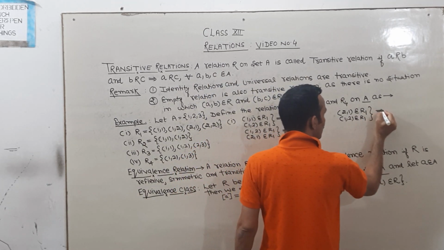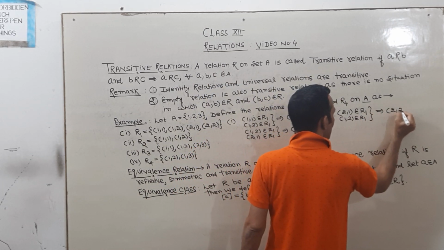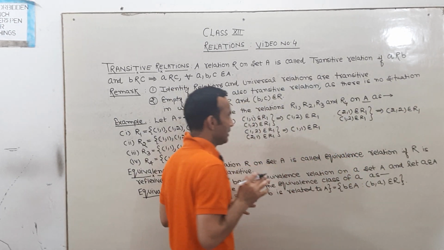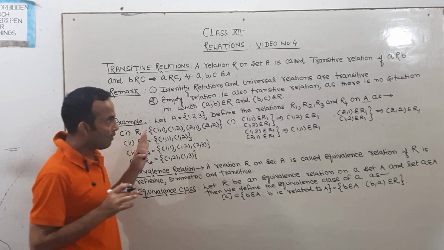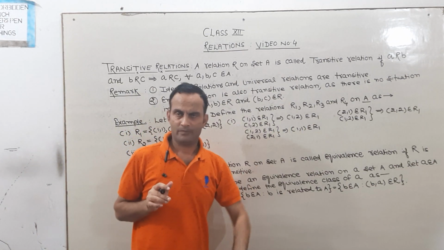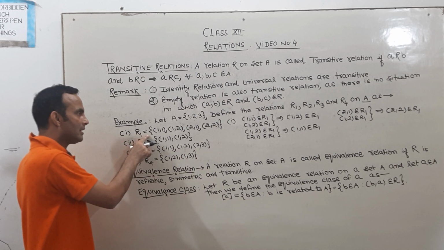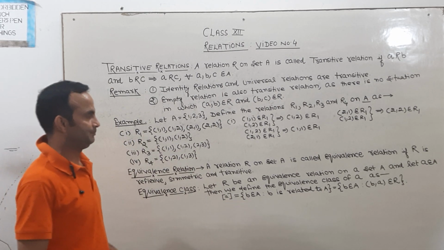This implies that (2,2) belongs to R1, and (2,2) is already given. By this description, we can easily say that R1 is a transitive relation.